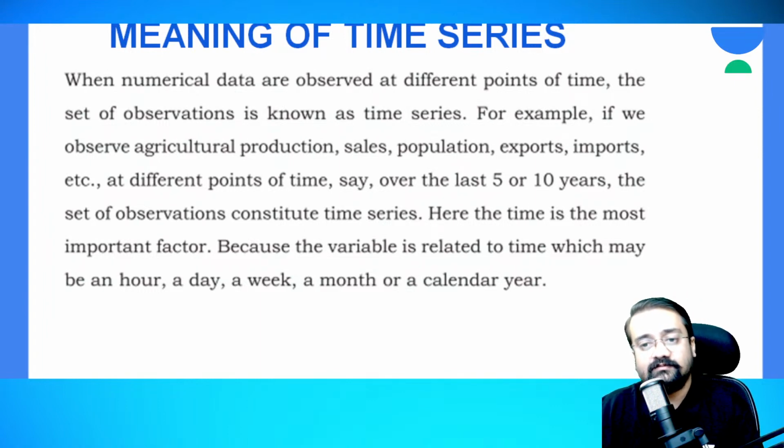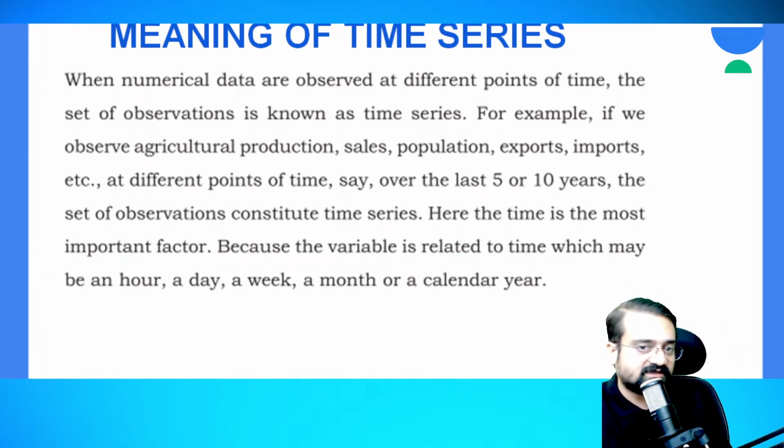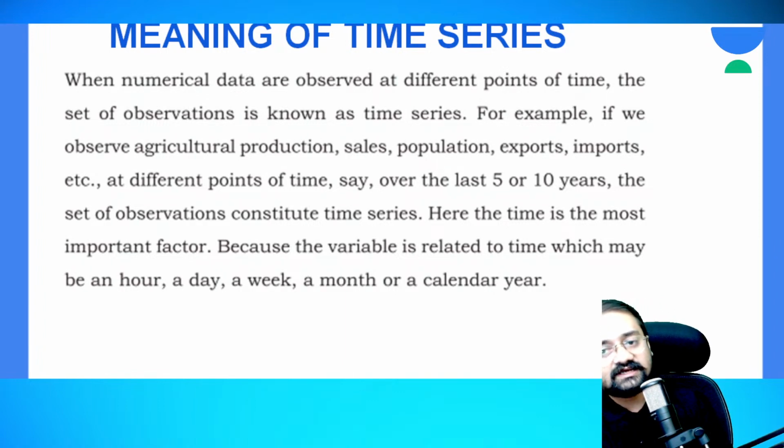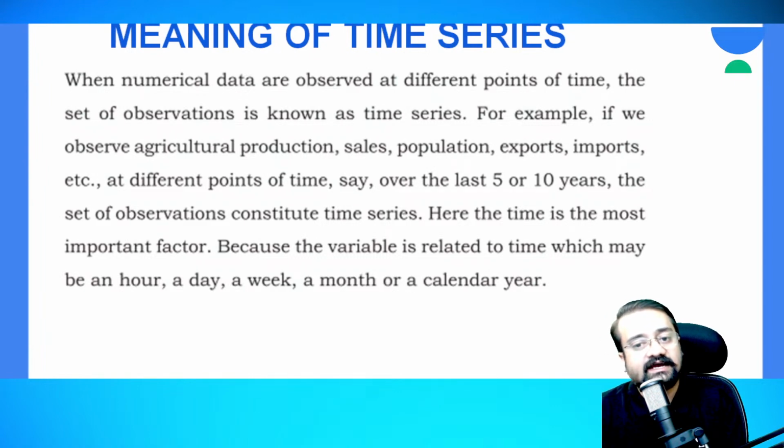So all these come under time series. It may be regarding agricultural production that you are observing, or a company's sales, or the country's population. Exports and imports, etc. There are many things that you can observe statistically. The numerical data, if you are keeping an eye on it, is known as what? It is known as time series.